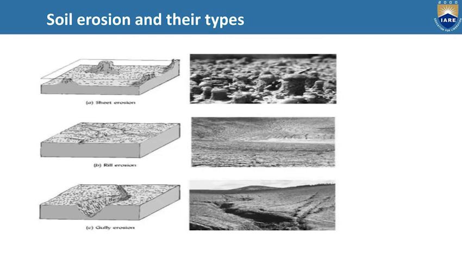And now rill erosion. Rill erosion is nothing but the removal of soil in the course of rainwater running along the slope. Here you can see that a slope is there, and that is formed by the rainwater, and then erosion takes place. And then gully erosion. It will create a space below between the soil due to running water and slope in the form of a channel. This is called gully erosion.